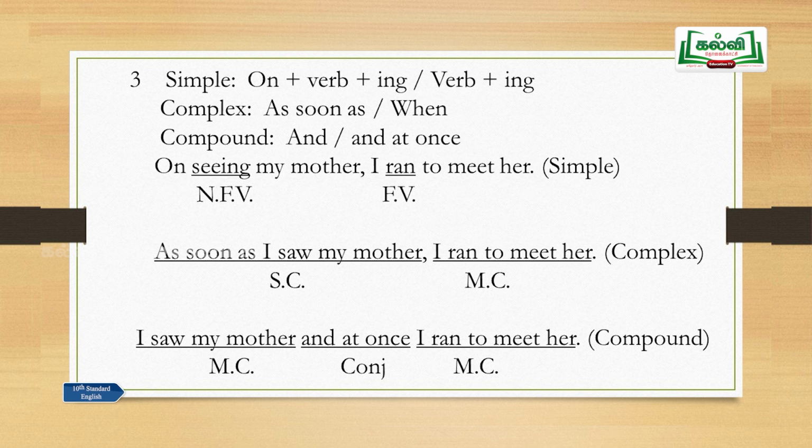As soon as I saw my mother, I ran to her. Or when I saw my mother, I ran to her. Seeing my mother, I ran to her. That is also correct. On seeing my mother, I ran to meet her. Simple. Seeing my mother, I ran to meet her. That is also correct. That is also simple. As soon as I saw my mother, I ran to her. That is complex. When I saw my mother, I ran to her. That is also complex. I saw my mother and at once, or I saw my mother and I ran to her. That is a compound sentence.